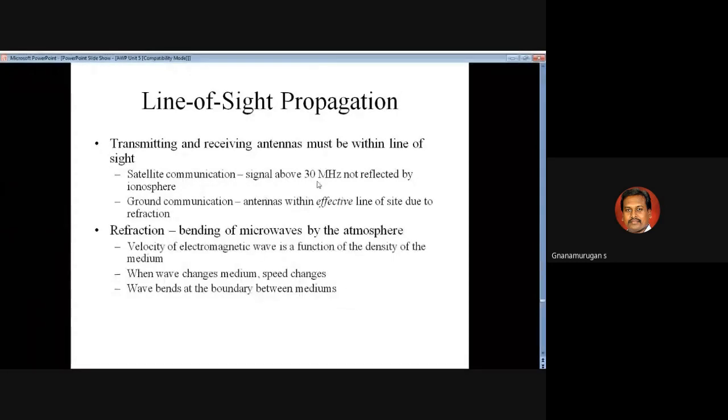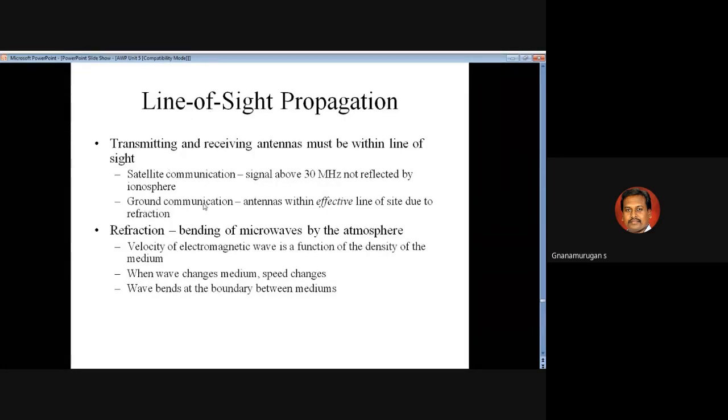You use line of sight for satellite communication, where the signal is above 30 megahertz and is not reflected by the ionosphere. For satellite communication, you transmit and receive above the surface, meaning above the earth. You can use only a space wave and a sky wave. That is satellite communication.